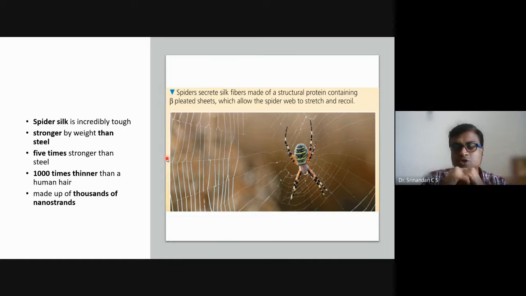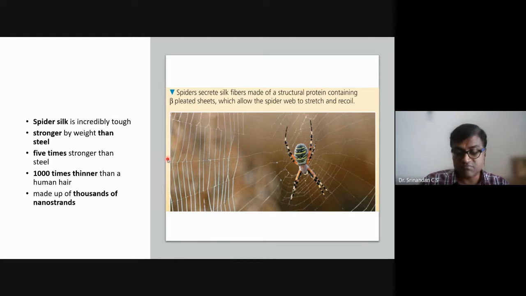I gave this example to show that proteins can be used for multiple different things by the organism. Here, it is for the spider to catch the prey and get food. It also sticks to the prey, so the prey will not be able to escape, and the spider will go and eat.